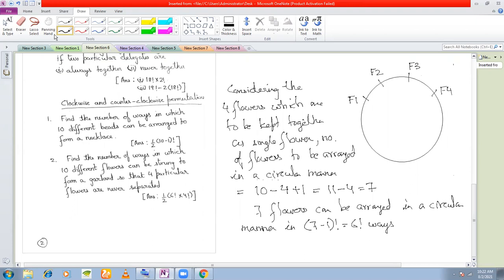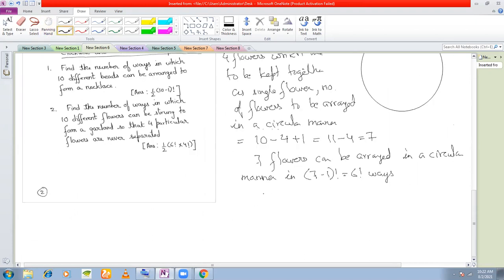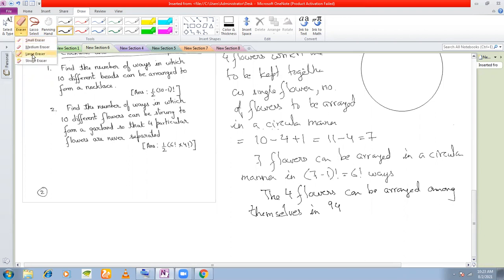Now the 4 flowers can be arranged among themselves. Because we have already made the circular alignment, the 4 flowers can be arranged among themselves in how many ways? 4P4 or factorial 4 ways, right? Linear. Yes, sir. I told you, once the alignment is made, whatever arrangement we do will be linear.